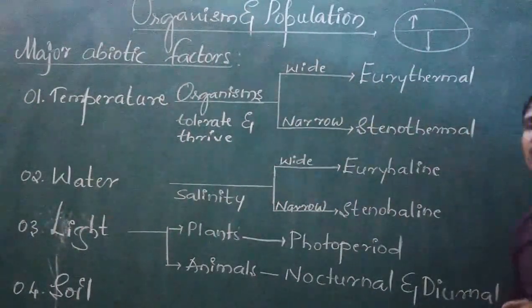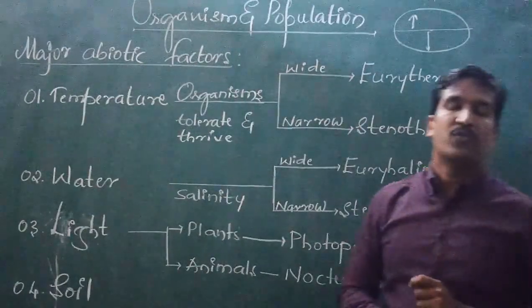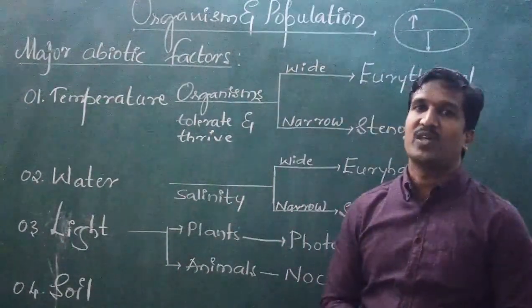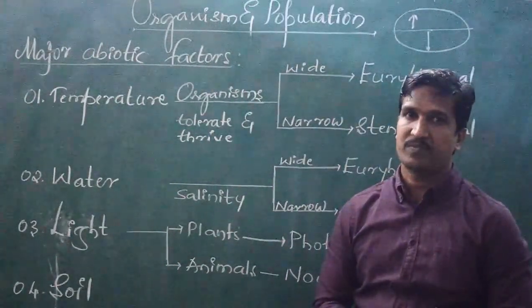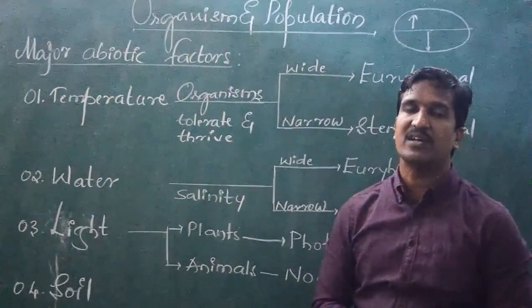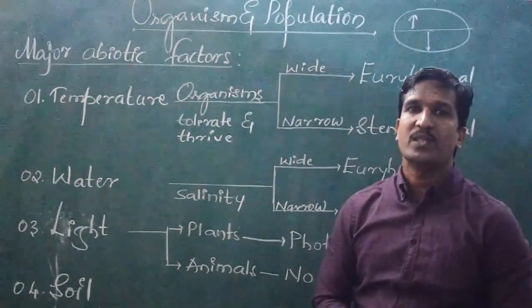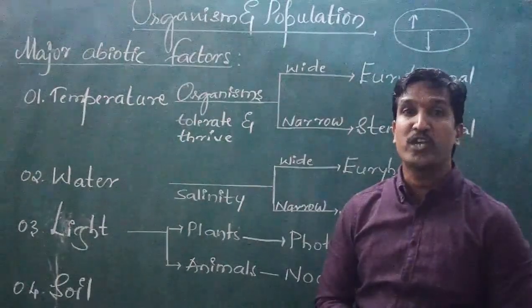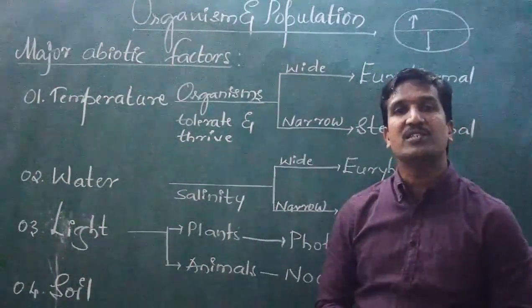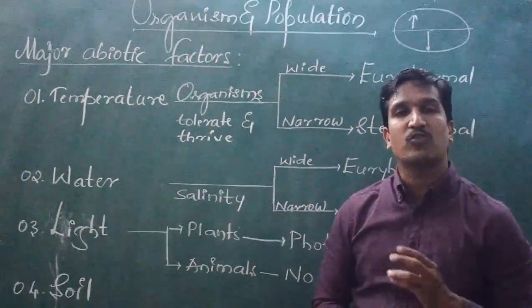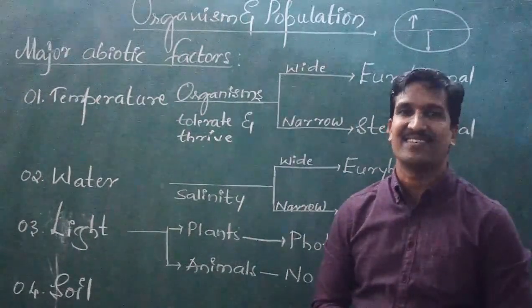As you know, if we go to the thermal vents, the thermal pools, hot water springs, the temperature is more than or approximately 100 degrees Celsius.